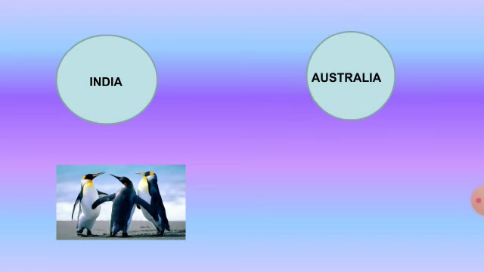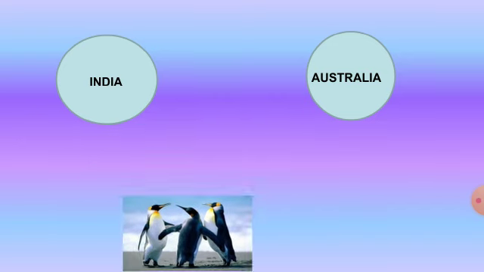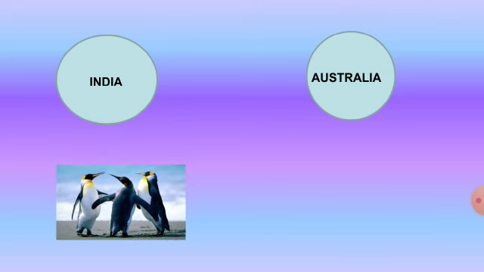Next you can see the schematic presentation of migratory birds, showing how the birds migrate. You can see the penguins here. These penguins are migrating from India, their native place, to Australia. This penguin is migrating from India to Australia for some time, for any reason, for climatic changes or for breeding.